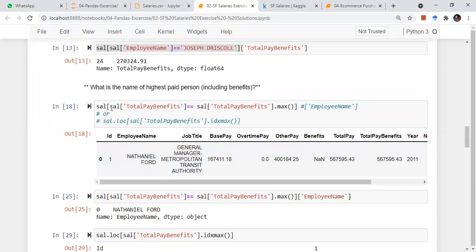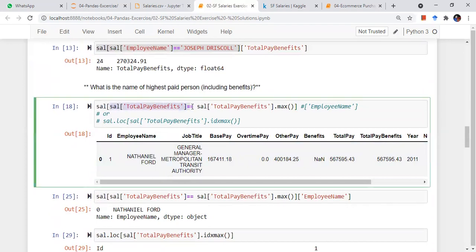In the condition, what we pass is that total pay benefits should be equal to the max. There can be multiple rows. Suppose total pay benefits is 10,000. If 5 people have total pay benefits equal to 10,000, then I have 5 answers, so I can print all the names or just one name. So you give me all the rows where this is true, with the max.